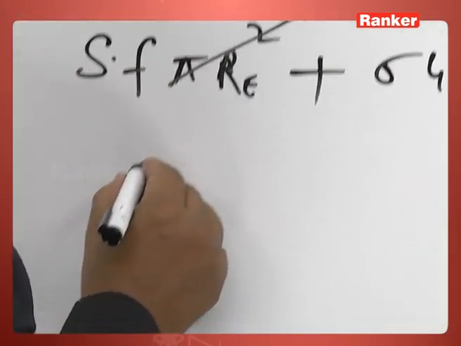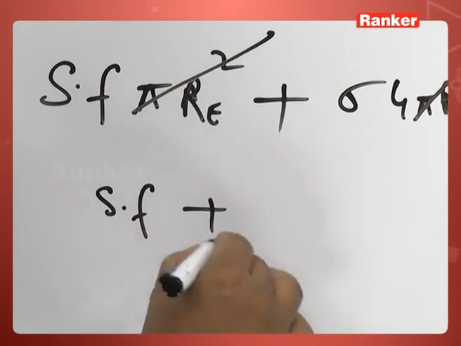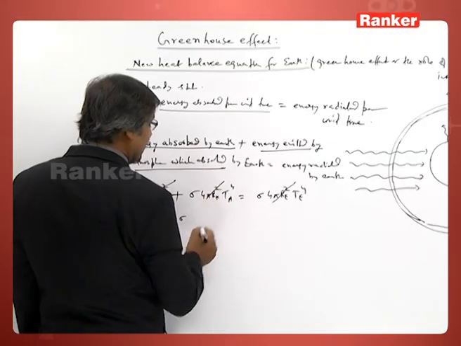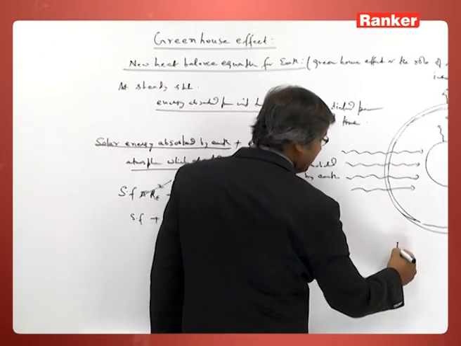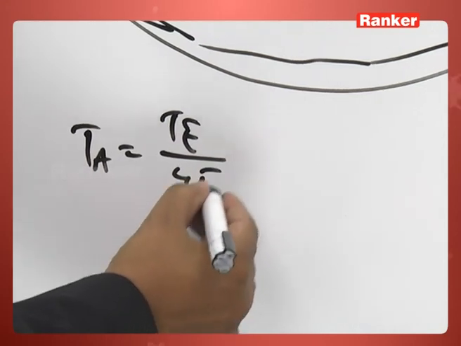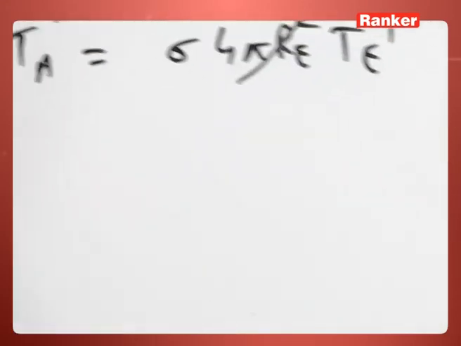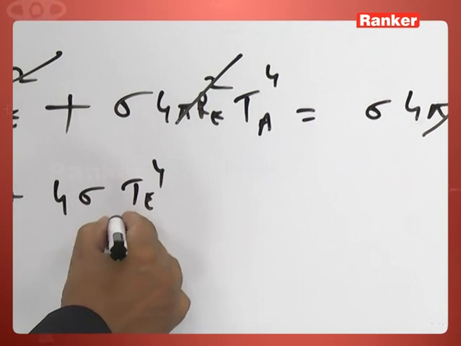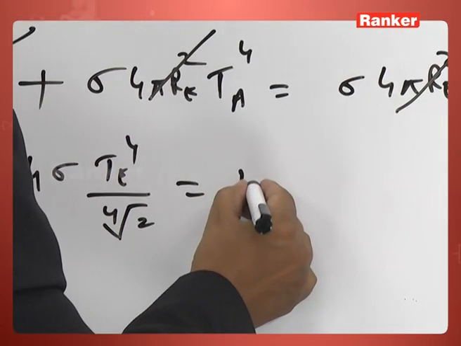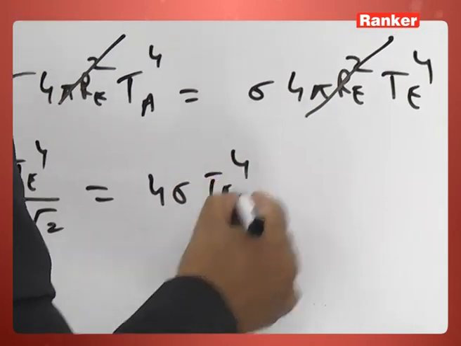So, we have S into F plus this is 4 sigma Ta to the power 4. We have already derived in previous relation that Ta is equal to T by 4th root of 2. So, Ta to the power 4 is T to the power 4 by 2, that is 4 sigma T to the power 4.